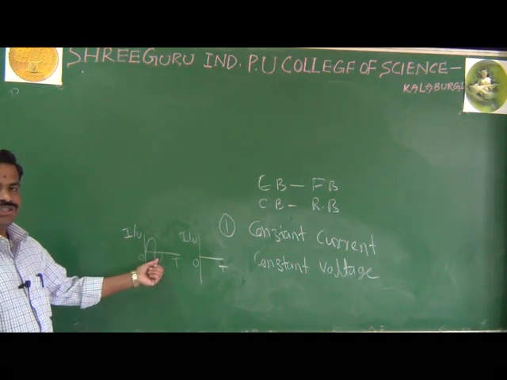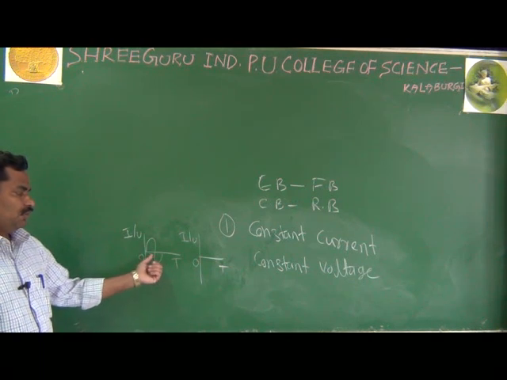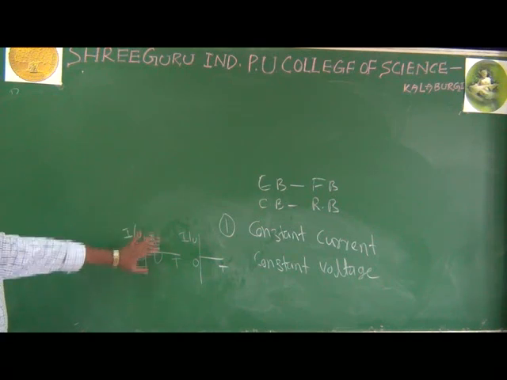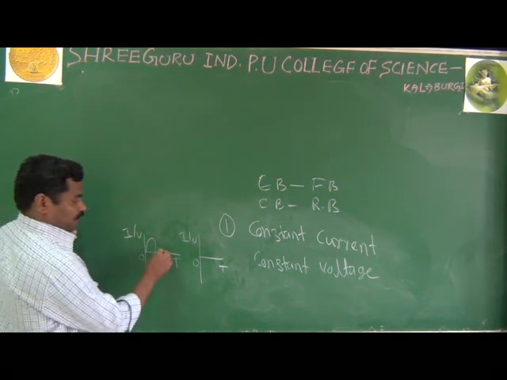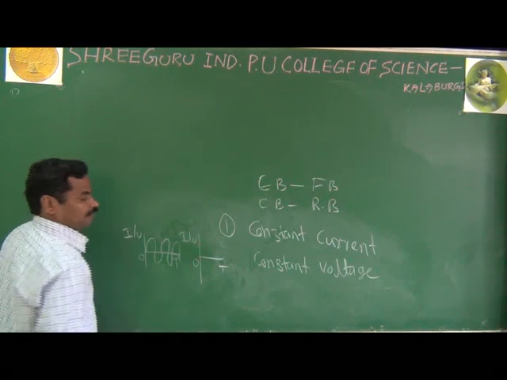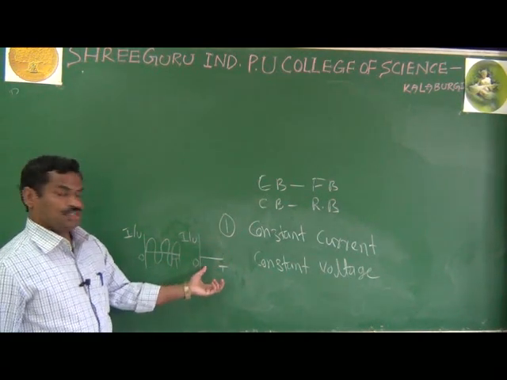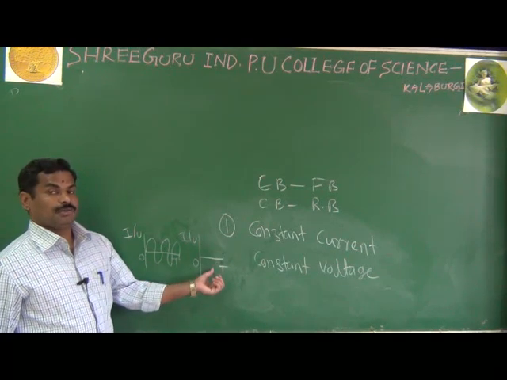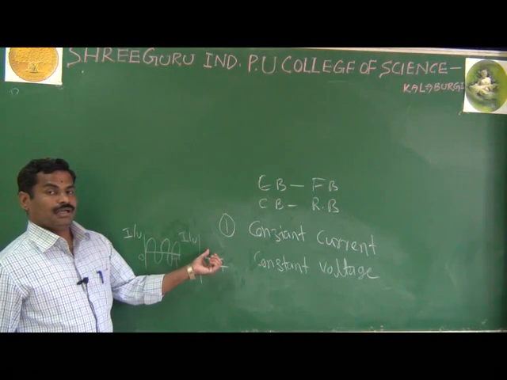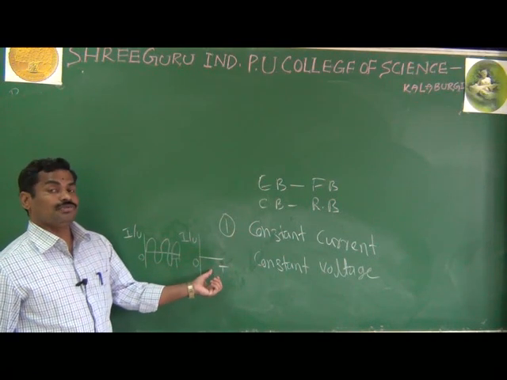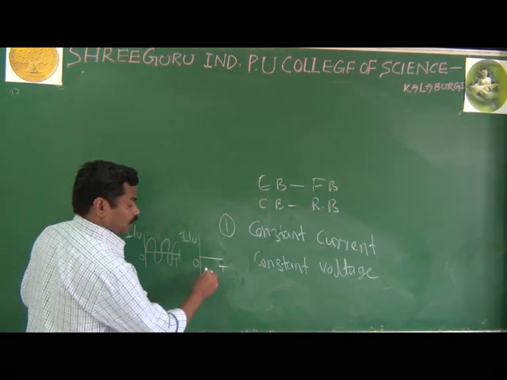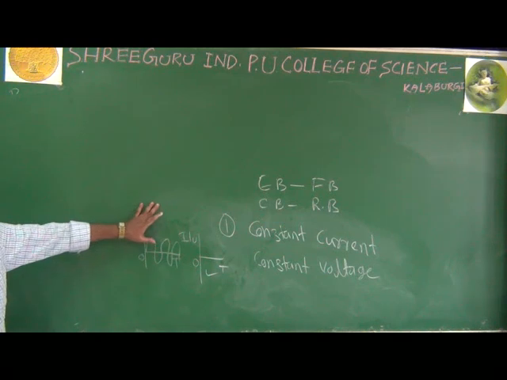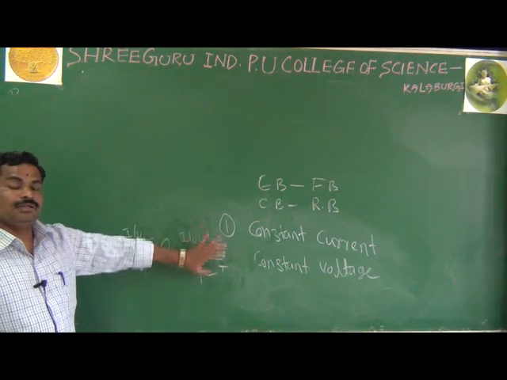It means in AC you are not having any fixed polarity, it is always changing. But in DC, the direction and magnitude are constant with respect to time. It means you are having the polarity for the DC.